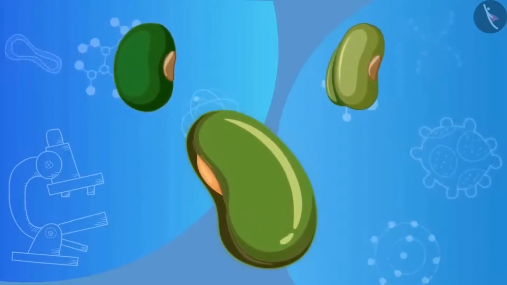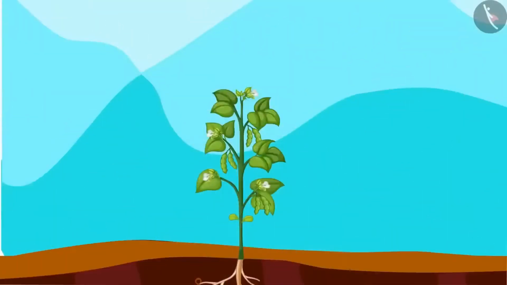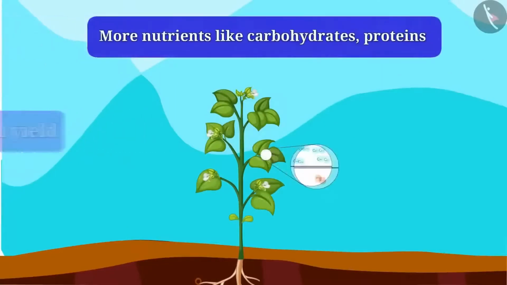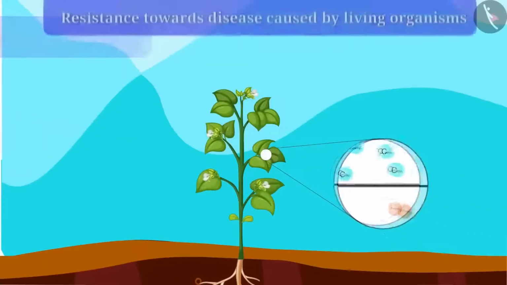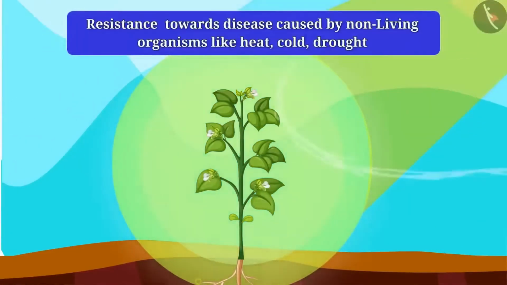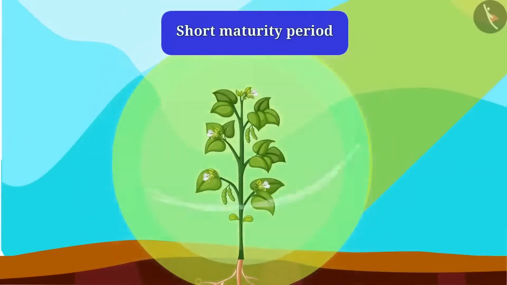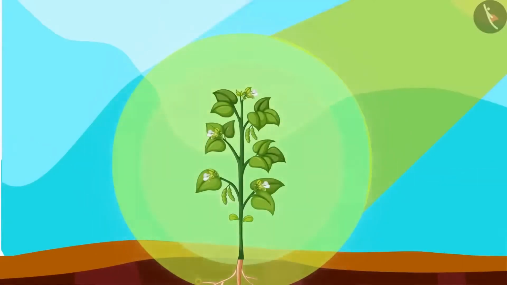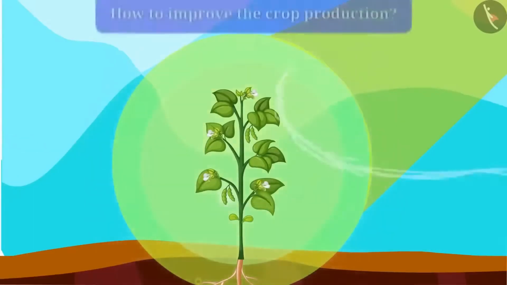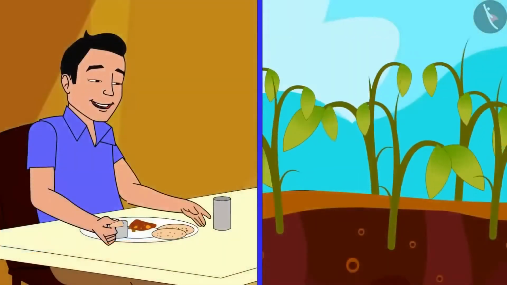But what should be the properties of a good seed? Can you tell me? Properties such as high yield, having more nutrients like carbohydrates and proteins, resistance towards disease caused by living organisms, resistance towards stress caused by non-living factors like heat, cold, and drought, and short maturity period. All these qualities should be in a good seed. So friends, you have learned how to improve the variety of crop, and now we will know how to improve the crop production. We all know that we need food for our growth.